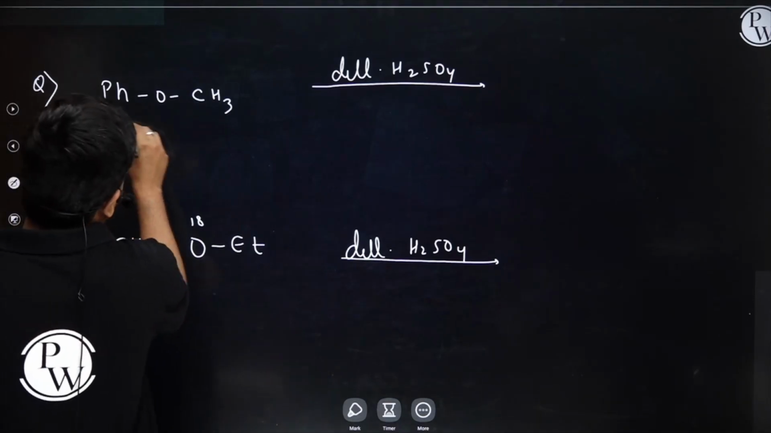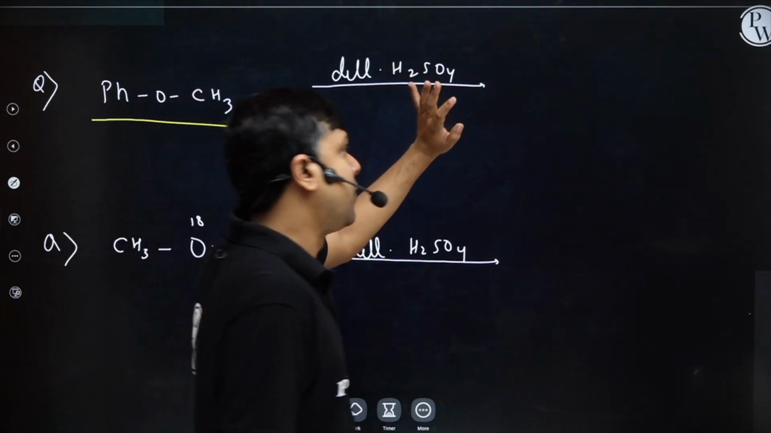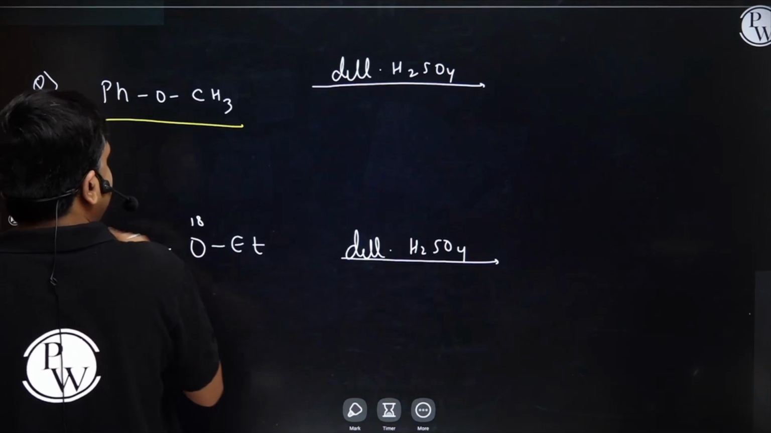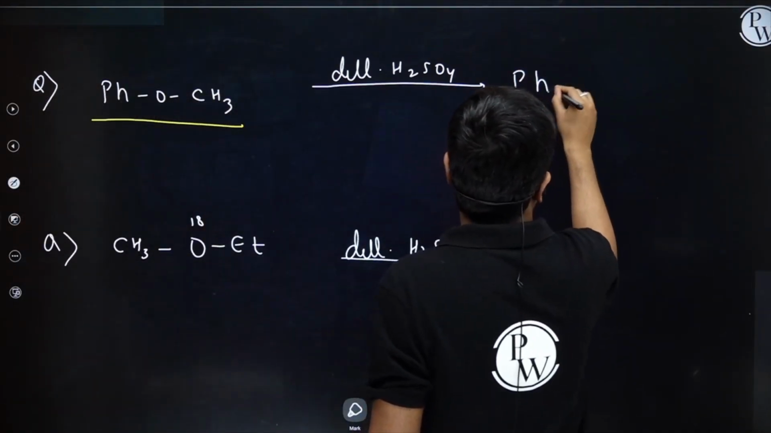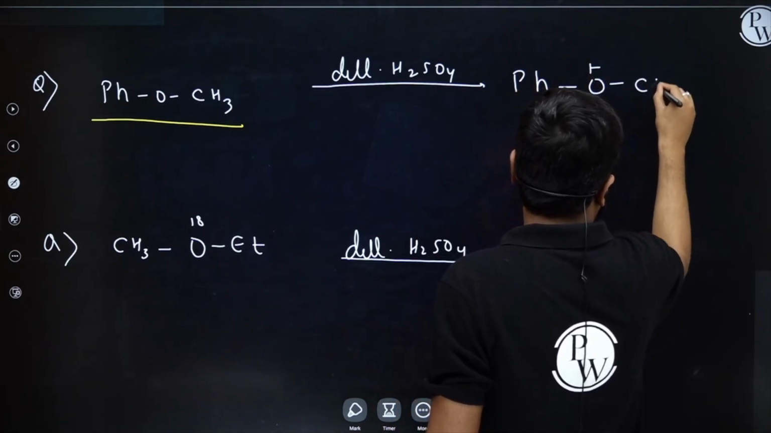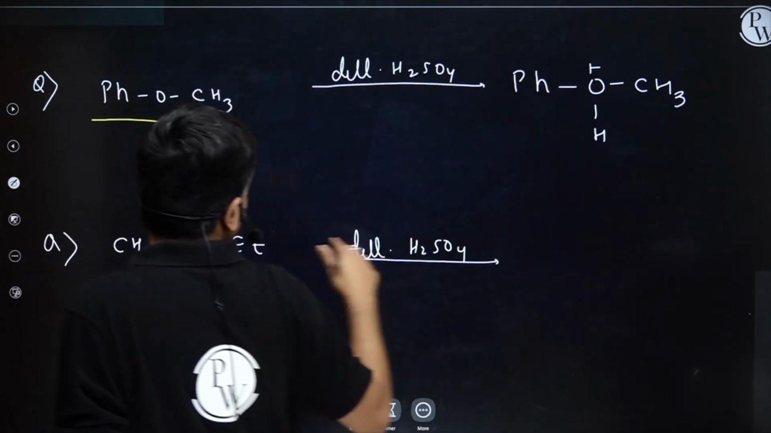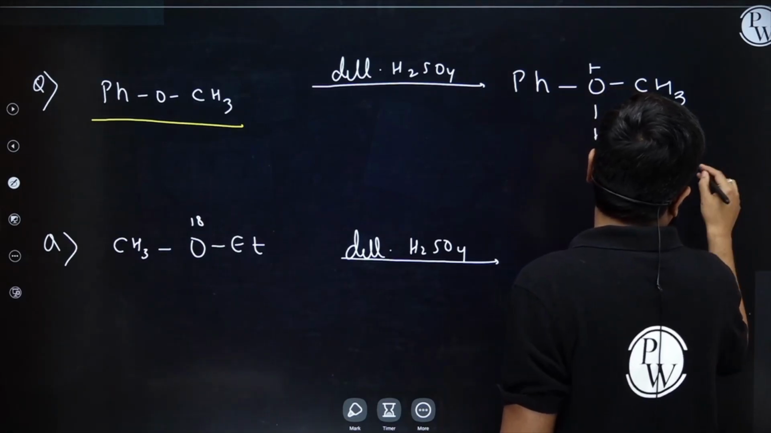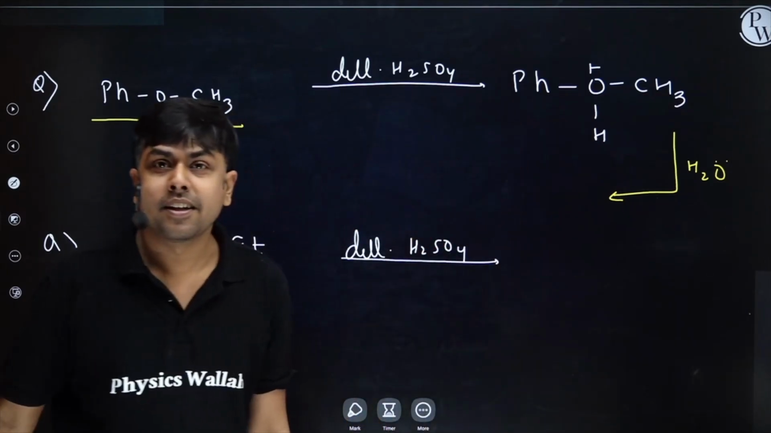Students, I am having PhOCH3. It's treated with dilute H2SO4. What will this dilute H2SO4 do? It will do the protonation, right? So in the first step, I will have the formation of PhOH positive CH3. Now, what, attack of water will come into picture? Right, student? H2O.